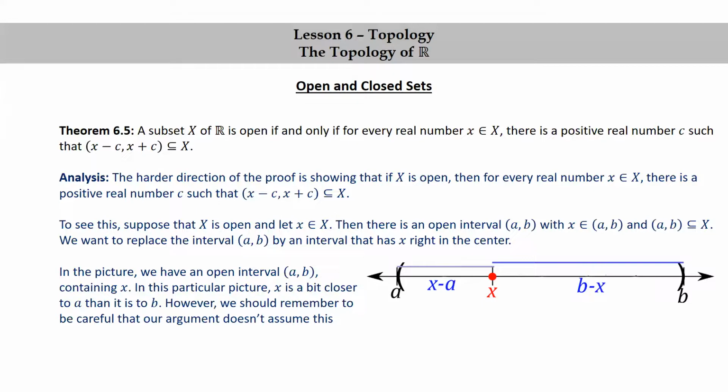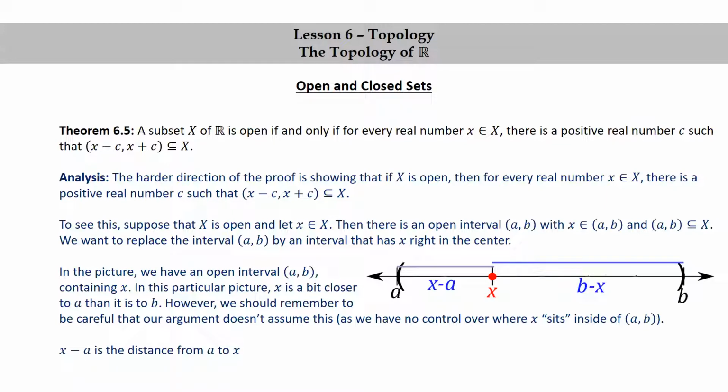However, we should be careful that our argument doesn't assume this, because we have no control over where x sits inside of the interval (a, b). We just know that there's some interval (a, b) containing x. Like I said, x could wind up at the center if we're lucky, but more likely it's going to wind up either to the left of the center or to the right of the center. In this particular picture, it wound up to the left of the center.